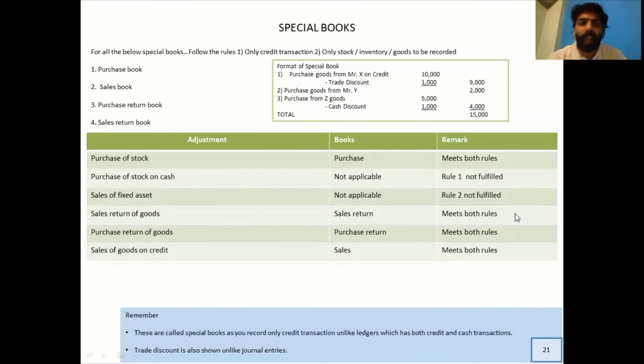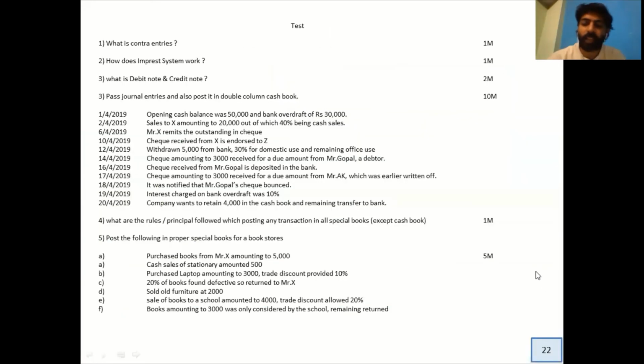All right, and then the trade discount. Again, I'm repeating, trade discount is calculated as well as recorded in special books. All right, let's move on to the next slide.